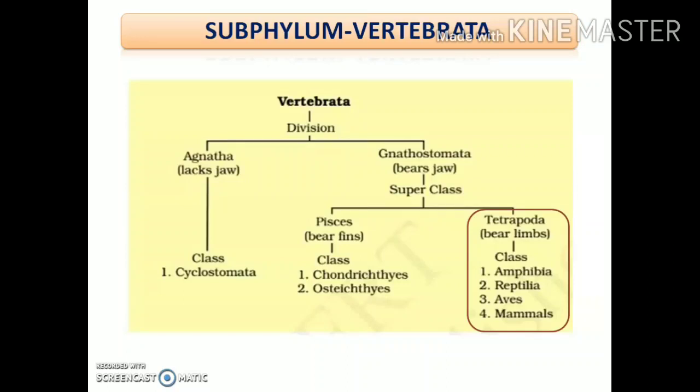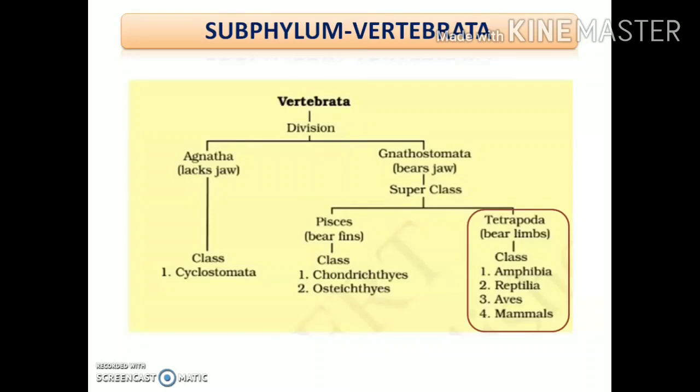The group Gnathostomata can be divided in turn into two superclasses, Pisces and Tetrapoda. The first one, that is Pisces, we have already dealt with in the last lecture. In this lecture, we will be dealing with the entire superclass Tetrapoda. Tetra means four and poda means limbs or appendages.